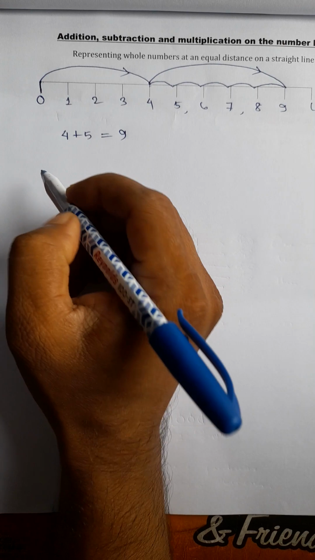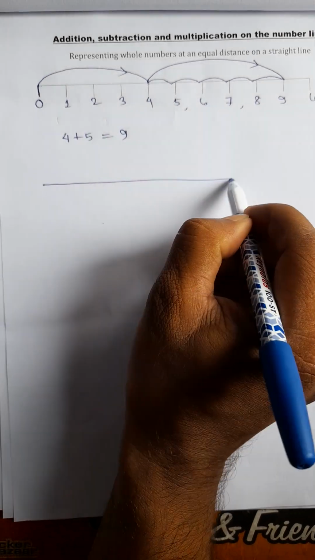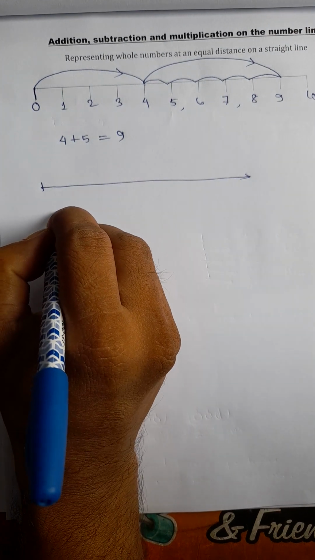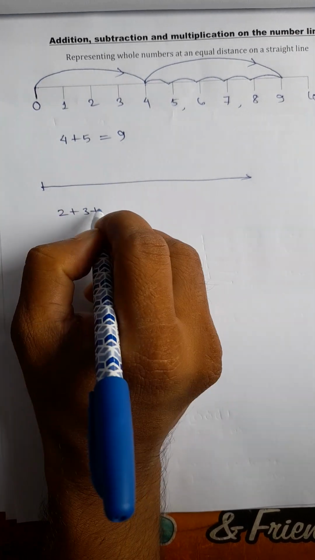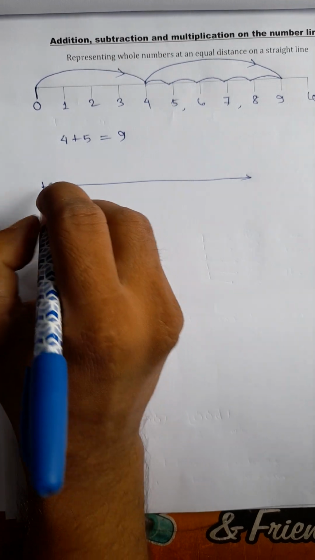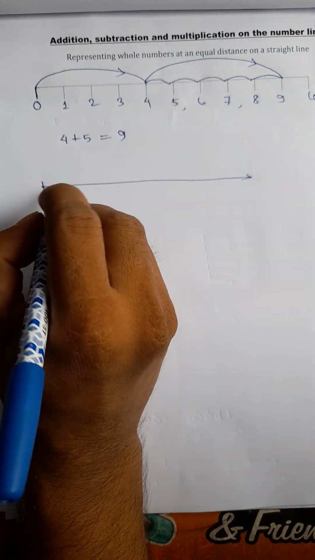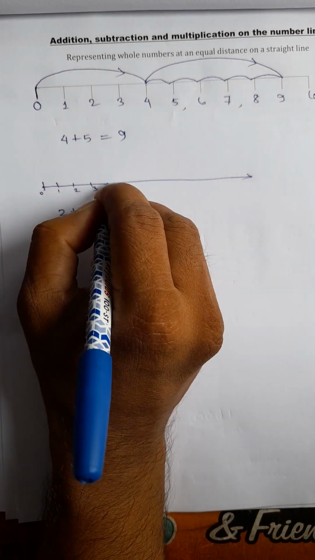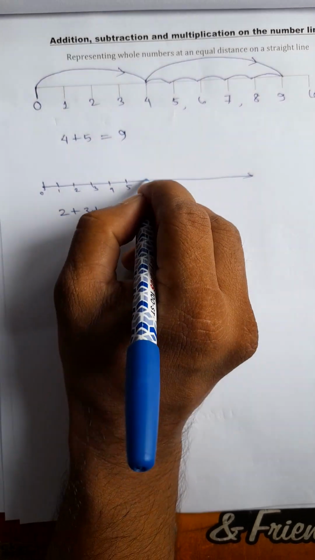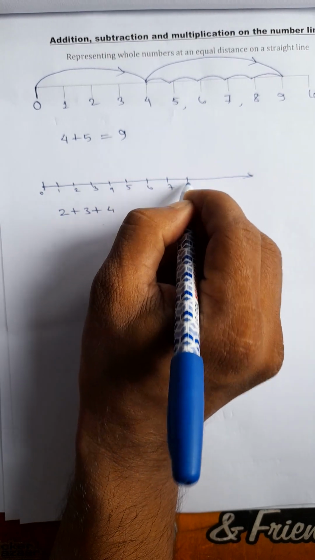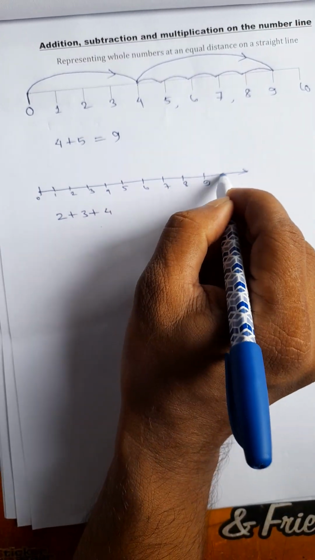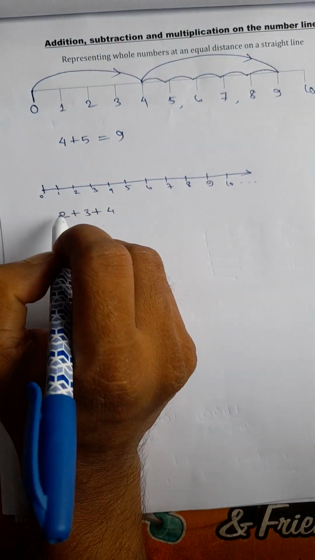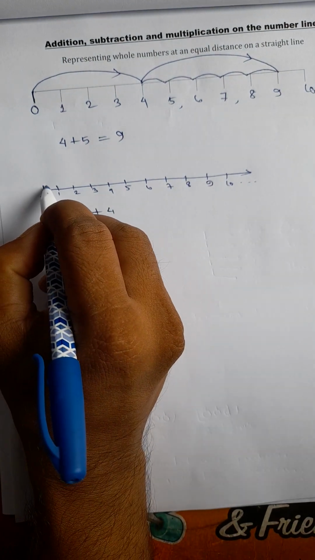Similarly, say for example, take another example. What is 2 plus 3 plus 4? Now you represent the whole numbers on this number line. 0, 1, 2, 3, 4, 5, 6, 7, 8, 9, 10, etc. Now 2, when we mean 2, you count from 0. This is 2.